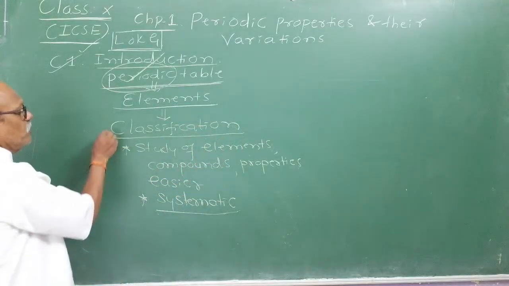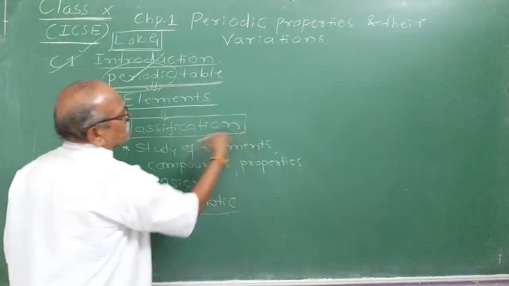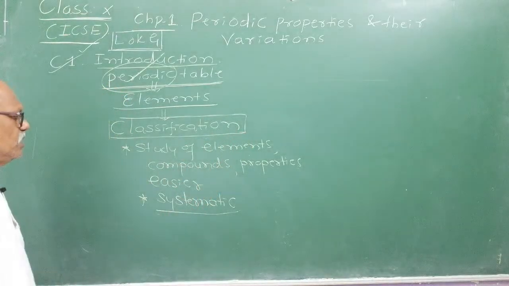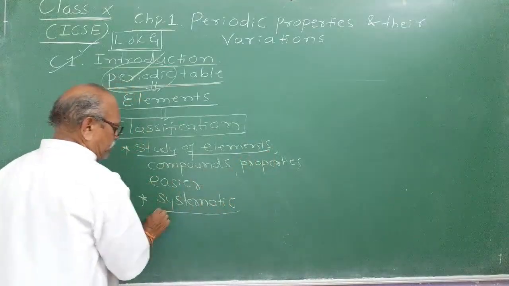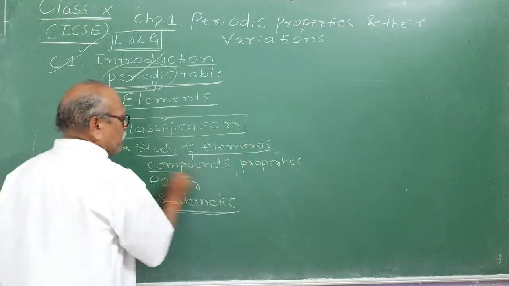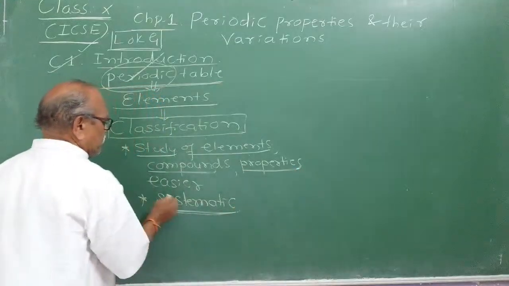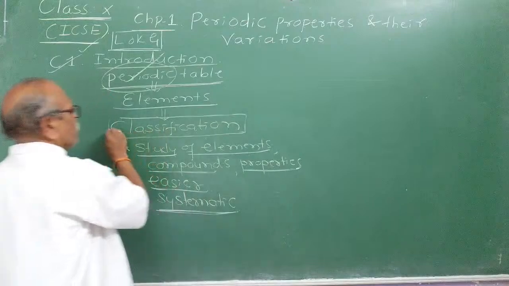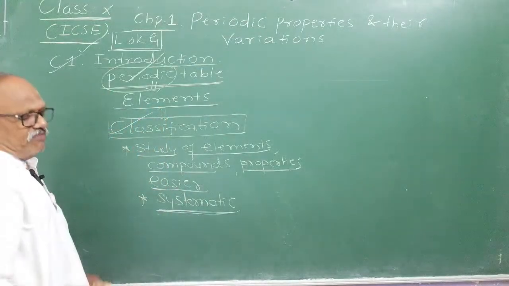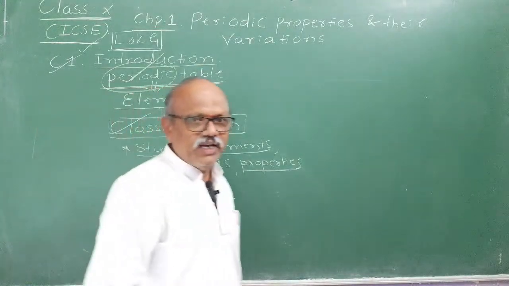Okay, continue. Why was the classification essential? Classification was essential to make the study of elements systematic, and the study of their compounds and their properties, physical and chemical, easier. Chemists started thinking of classification. Different attempts were made by different chemists.